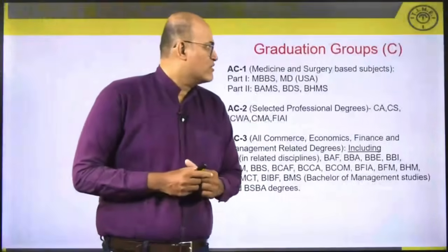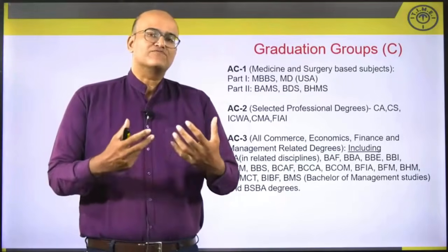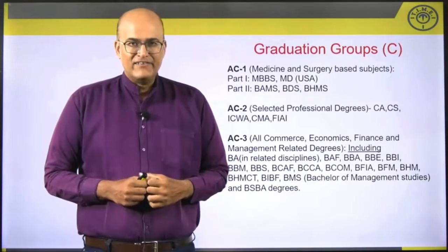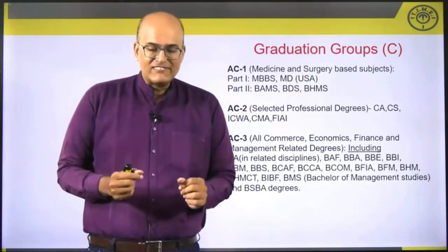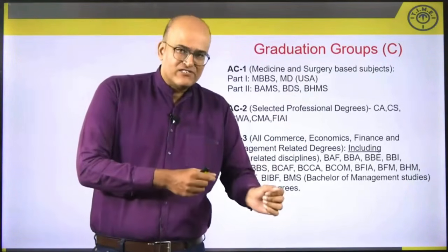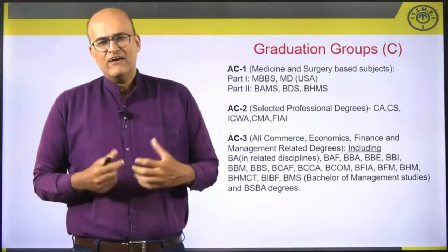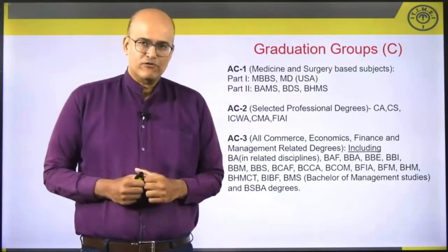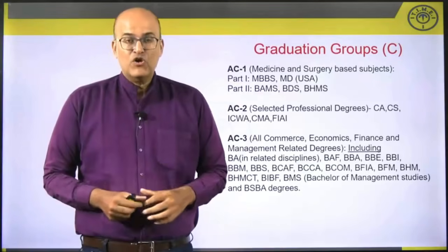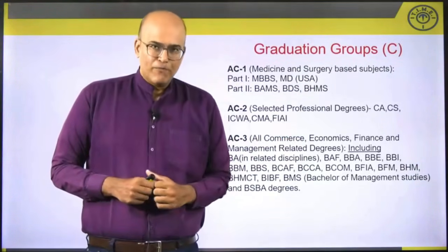Then we move on to graduation. Now, a similar kind of thought process has been put in place for graduation also, and they have created 5 groups. They are calling it AC1, AC2, AC3, AC4 and AC5. AC6 is also there, which would comprise people who don't fall in any of the 5 groups, AC1 to AC5. So depending on your graduation stream, they'll put you in a group.